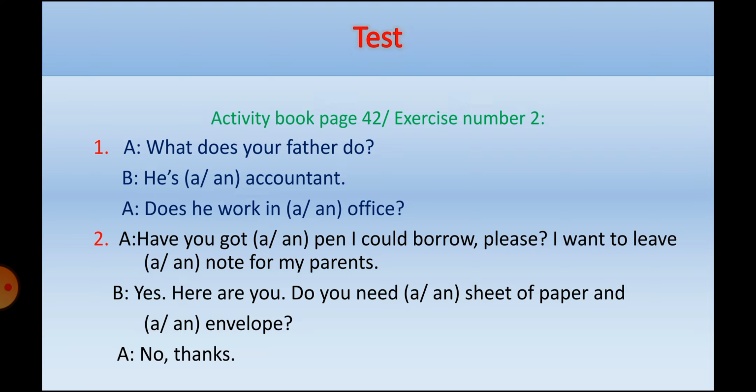Okay, let's go on. Does he work in a or an office? Office starts with o. It's a vowel, yes, you are right, and we should use an. Does he work in an office? In an office. This is the first sentence. Now the second sentence or dialogue.